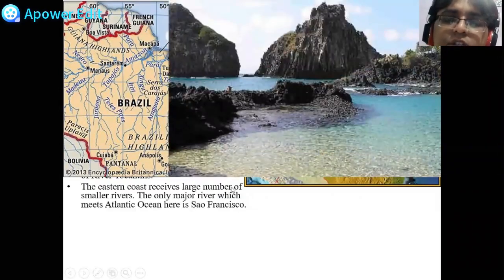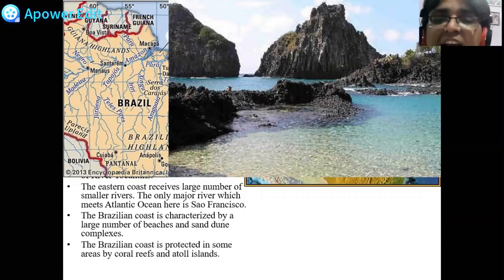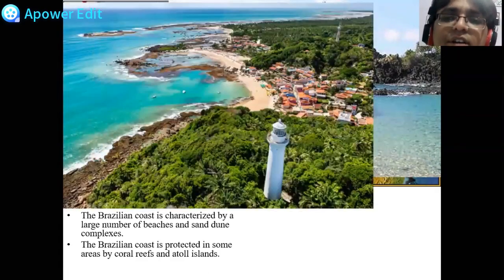The eastern coast receives a large number of small rivers. The only major river here that meets the Atlantic Ocean is São Francisco. The Brazilian coast is characterized by a large number of beaches and sand dune complexes. Now, what does a beach with a sand dune look like? It is amazing. I've put a photograph just for you all to see. And the Brazilian coast is also protected by some beautiful coral reefs and atoll islands. Wow. This is how the island looks.